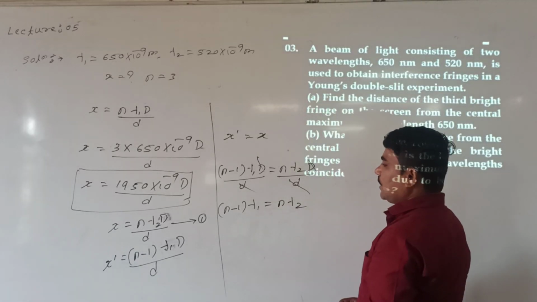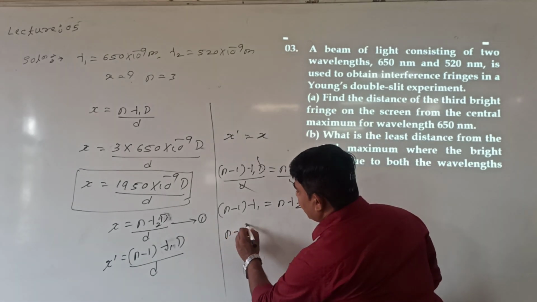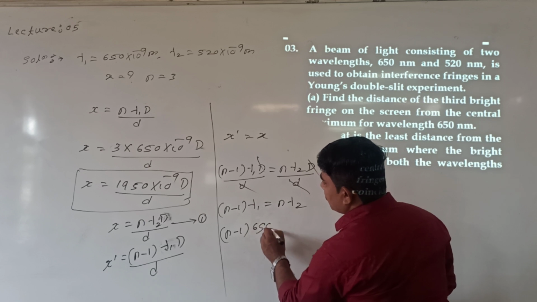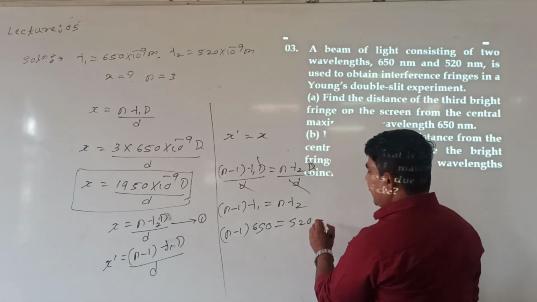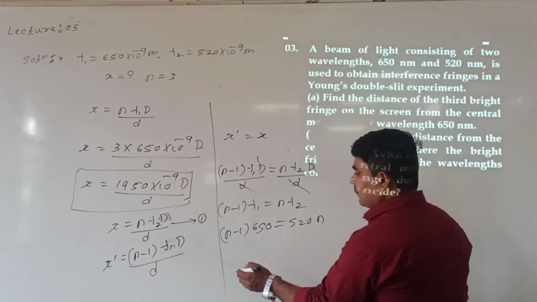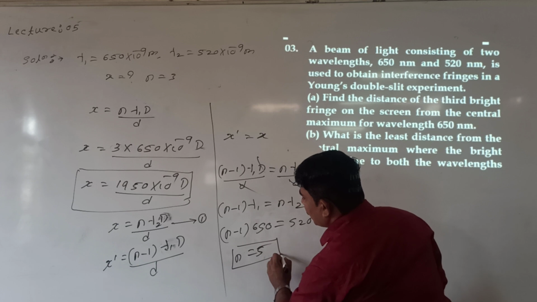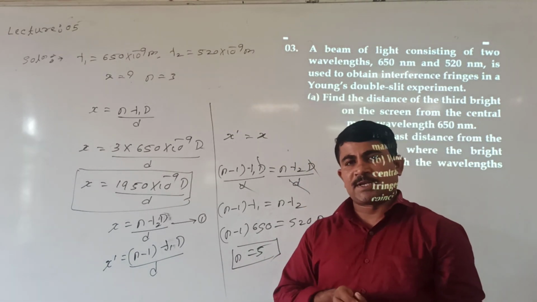Then again from this, if you solve, n minus 1 keep it the same, lambda 1 given is 650 nanometer, is equal to 520 nanometer into n. Solve this, what value are we getting? N is equal to 5. I mean at this order both wavelengths coincide.